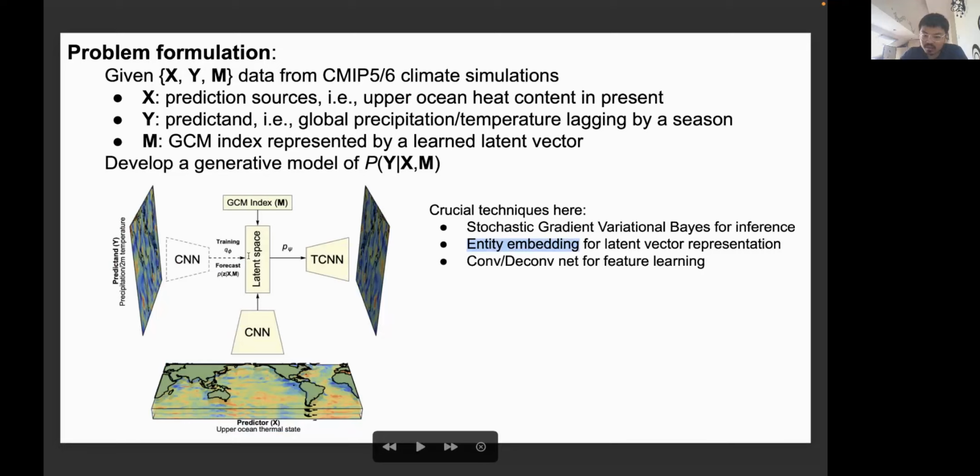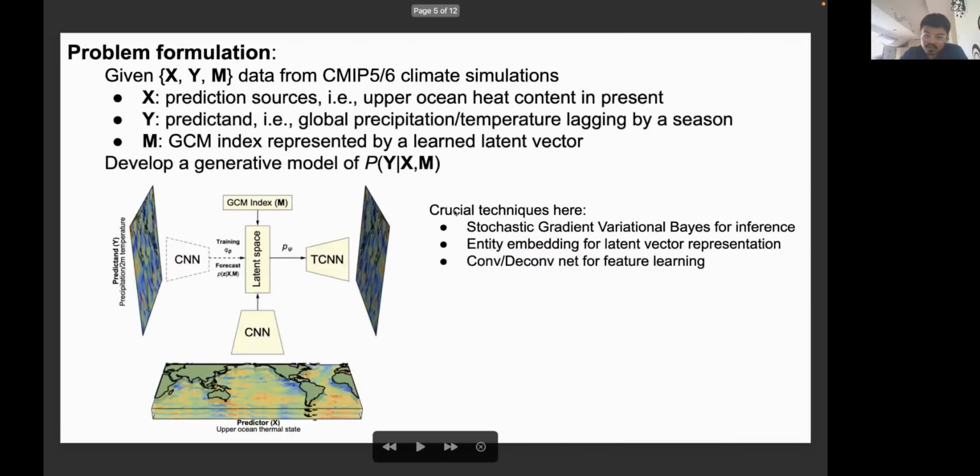We know that it's not perfect because it's spherical data and we are using a planar convolutional neural network. We should use a graph neural network, like a spherical convolutional neural network. But this is just a work that sets up some base for future explorations. For now, let's just say we use convolution and deconvolutional neural networks for feature learning.